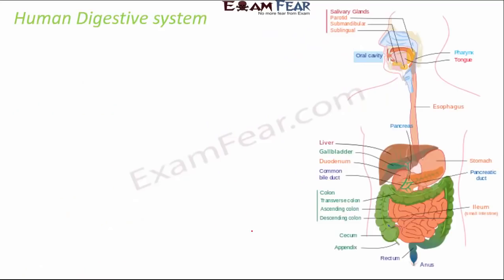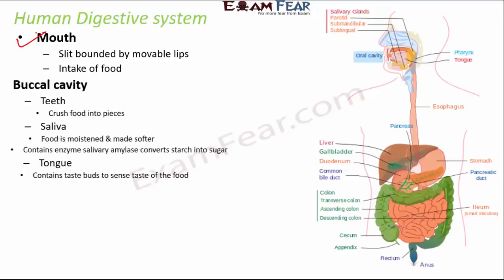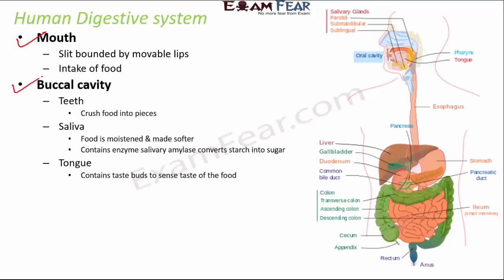Now, in a similar way, in human beings also we have holozoic nutrition and we have a specific digestive system. So when we talk about the human digestive system, these are some of the important parts. So the first one is mouth, which helps us in the intake of food, like it helps in ingestion. Then is the buccal cavity, which is also called the oral cavity or the mouth cavity, where we have teeth, saliva and tongue. So teeth help us to crush food into pieces. Saliva makes the food soft because saliva is the watery fluid that is present inside our mouth. So it makes the food softer, so that helps us to break it down further into pieces.